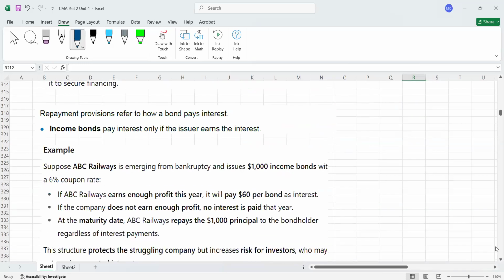Then we got here income bonds. Please remember, I'm going to tell you this from a repayment point of view. For example, as a company, we are issuing bonds, and these bonds are income bonds. What it means is, I have issued the bonds, but I have written in the bonds, if I earn a profit, I will pay you 10% interest. If I don't have any profit, I will not pay you anything. That's called income bonds. Income bonds pay interest only if the issuer earns a profit.